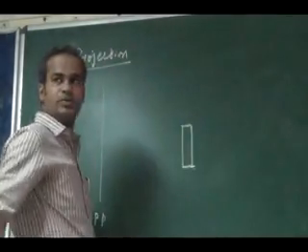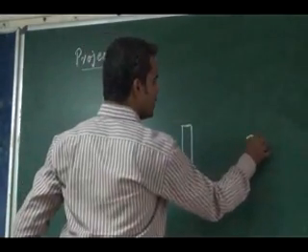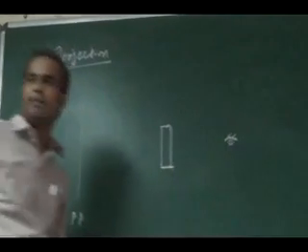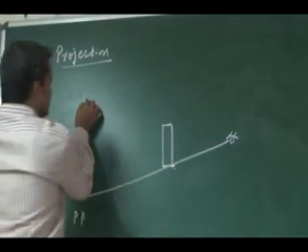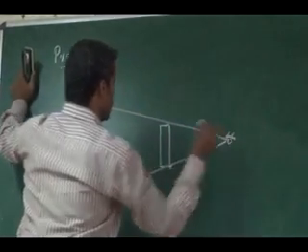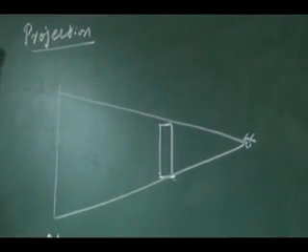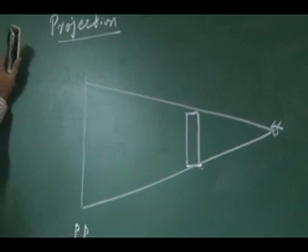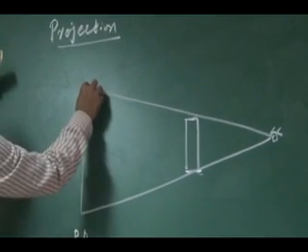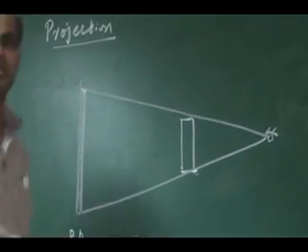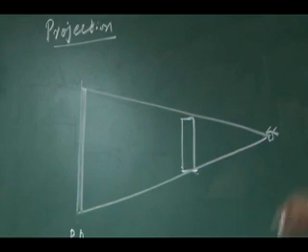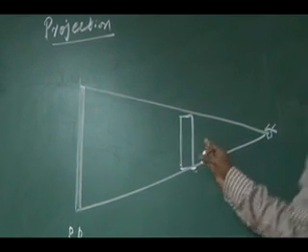The image of this object, if an observer is viewing the object somewhere here, the observer views the object through his eyes like this. So the image you can see is nothing but the image I am obtaining at the principal plane. See the image size and the object size you are looking at.